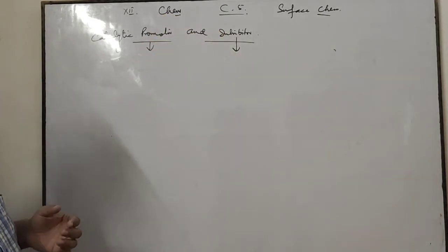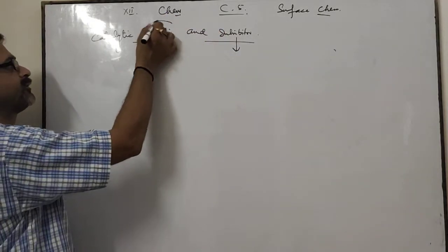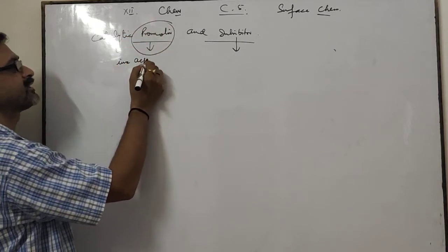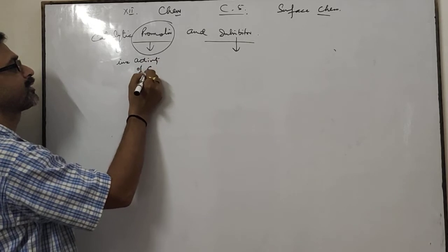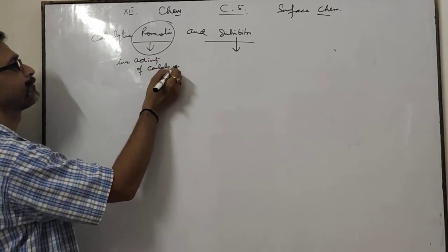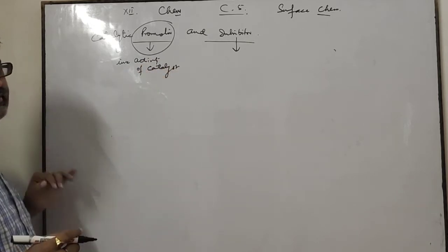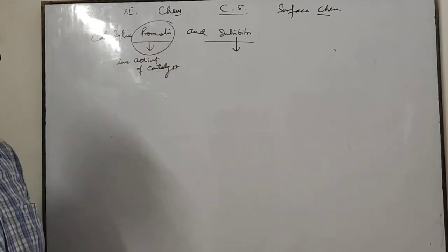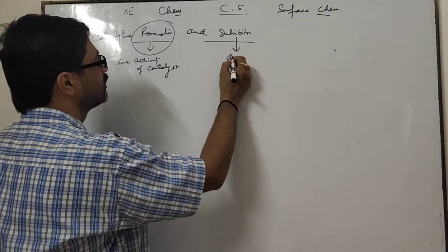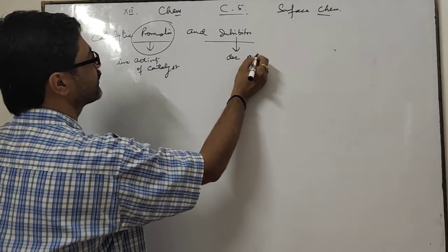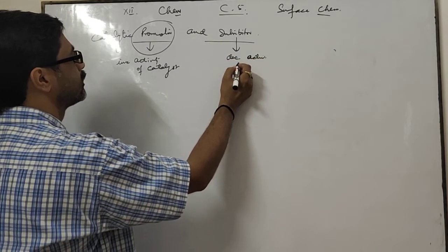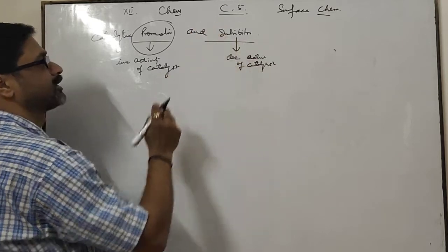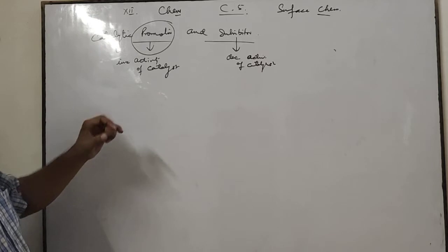The compound which increases the activity of the catalyst is called a catalytic promoter, and the compound which decreases the activity of the catalyst is called a catalytic inhibitor.